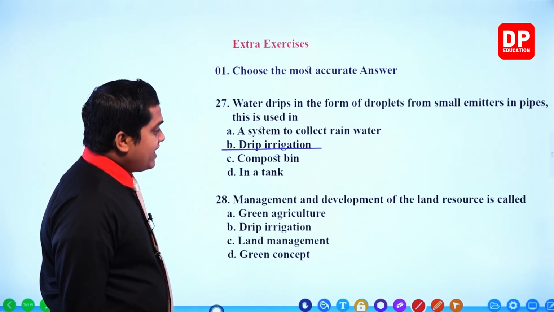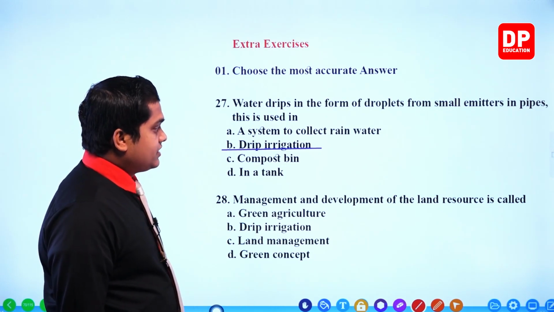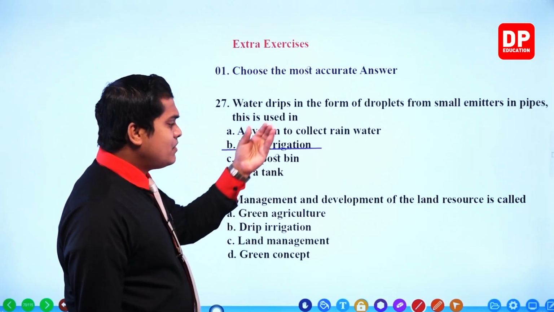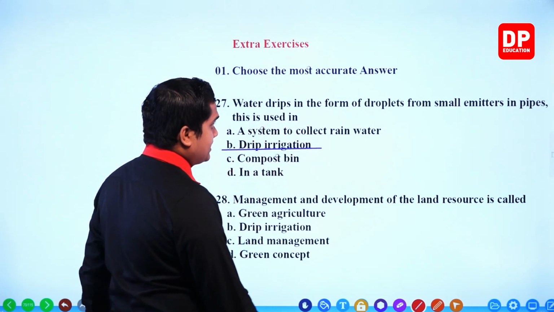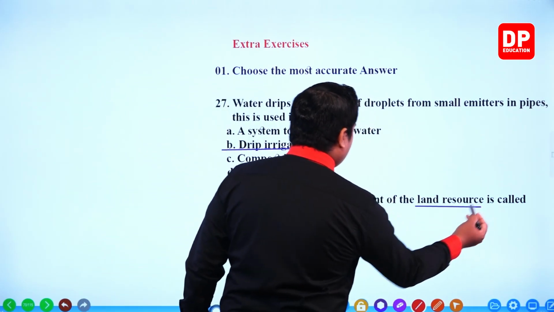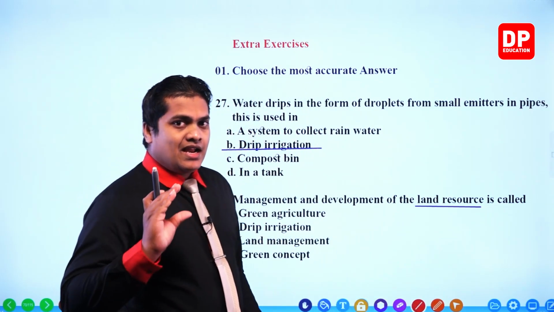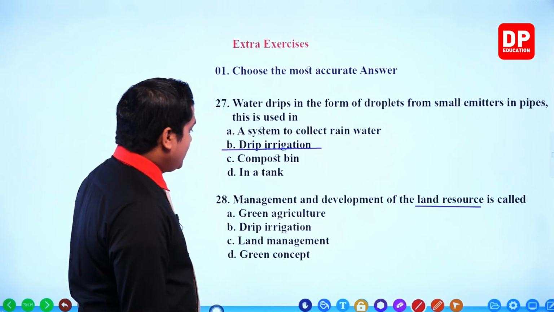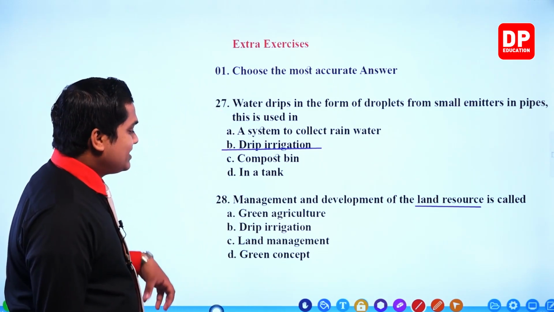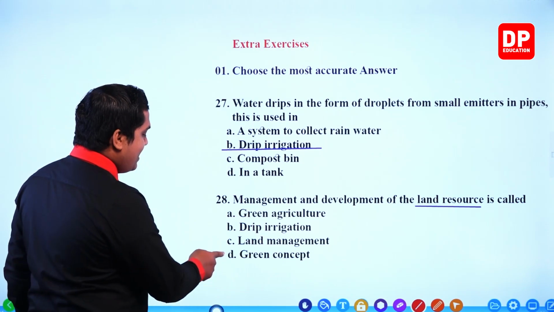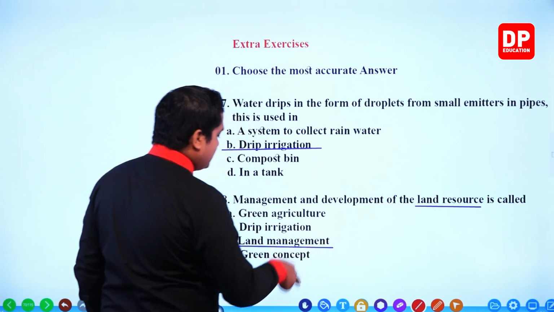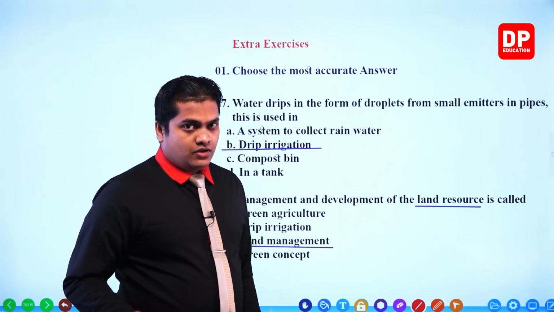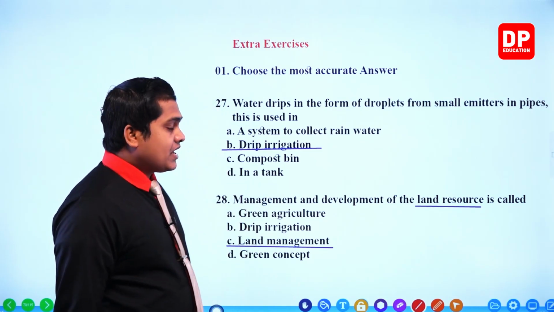Next one, management and development of the land resource is called, very simple, my dear children, management and development of the land resource. They are asking about the land resource over here. So managing and the development of the land resource according to the green concept is referred to as land management. It's a concept that we follow in the green concept idea, right?